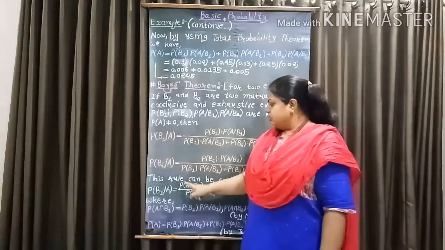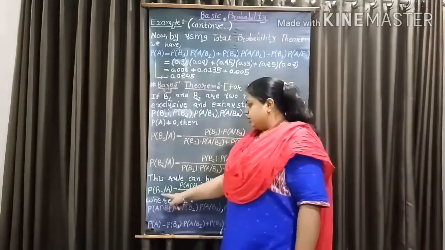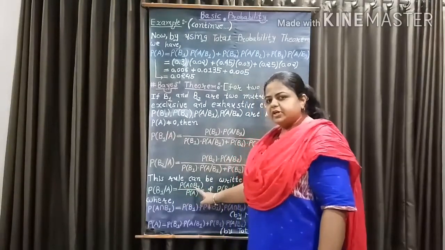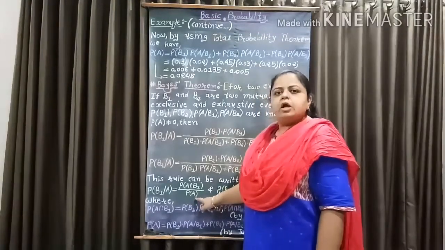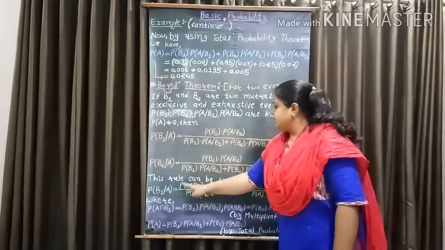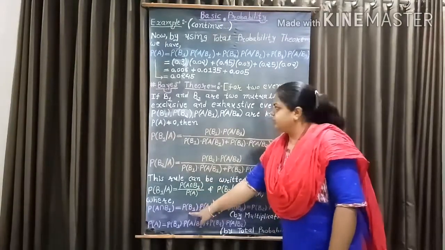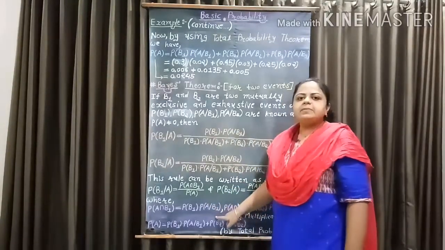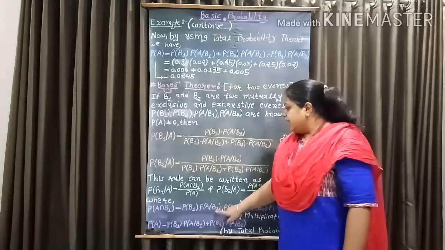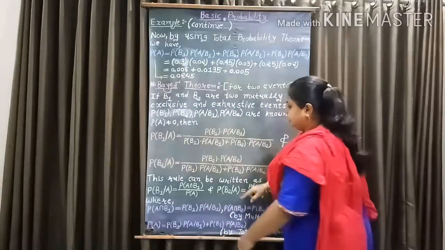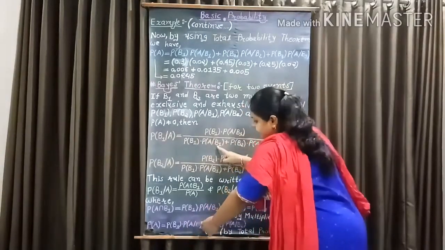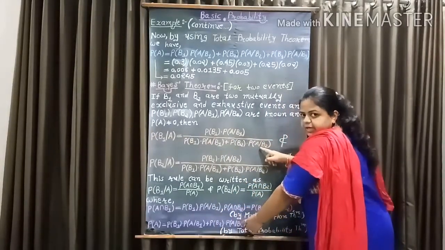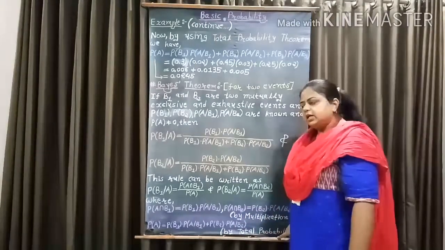So this rule can be written as probability of B1 given A equal to probability of A intersection B1 over probability of A, where probability of A intersection B1 equal to probability of B1 into probability of A given B1 by multiplication theorem of probability, and probability of A equal to probability of B1 into probability of A given B1 plus probability of B2 into probability of A given B2 by total probability theorem.